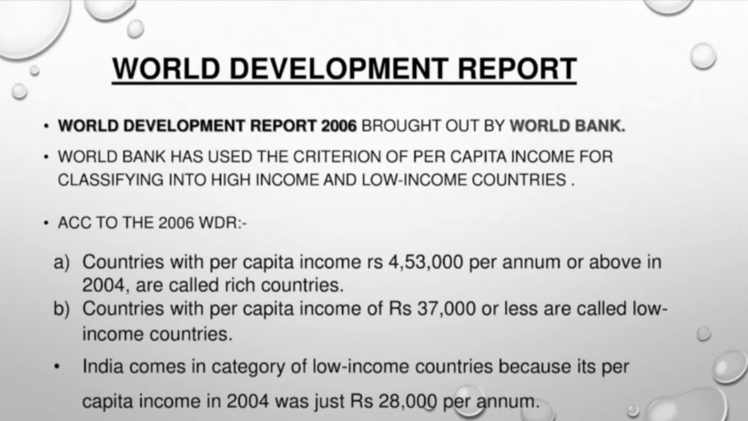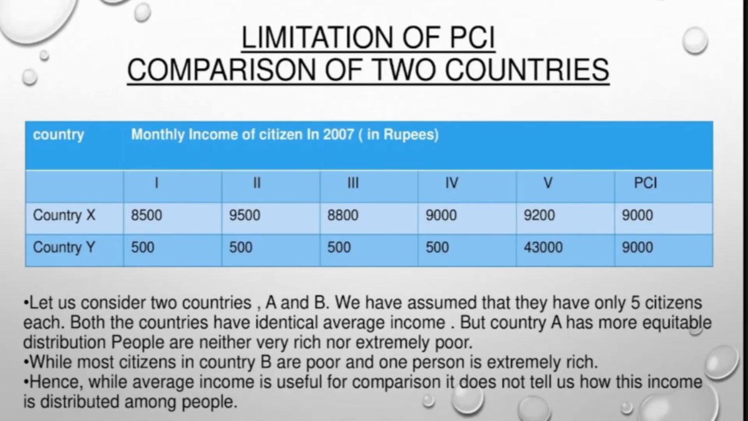The countries with a per capita income of 37,000 per annum, we call such countries low income groups, and the middle income groups range from 38,000 to 4 lakh 52,000. So income can be used as a criterion to denote the development of a country. Is it only money or anything else?